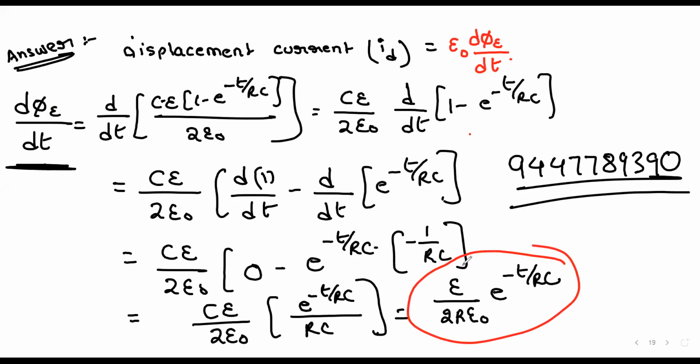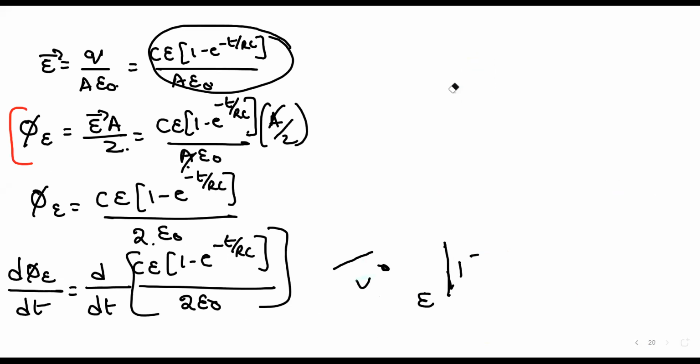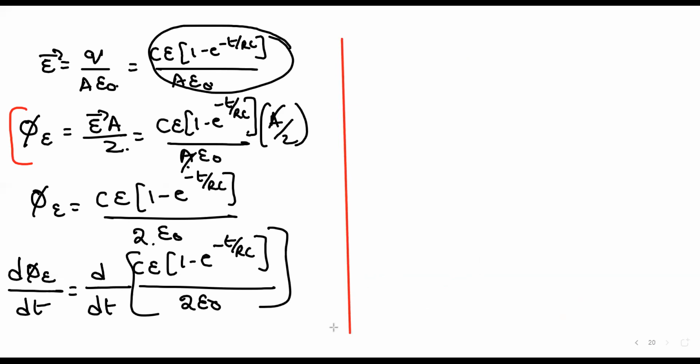See, this one you'll get like this. Okay, this is dφE/dt. So displacement current is epsilon naught into dφE/dt.